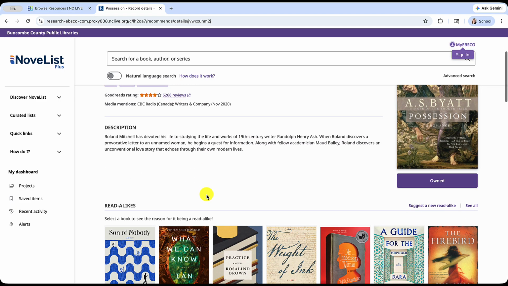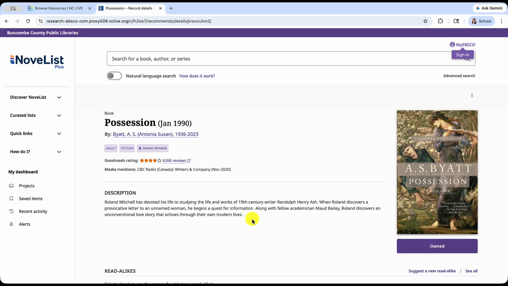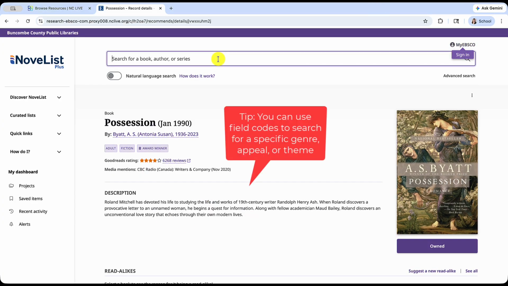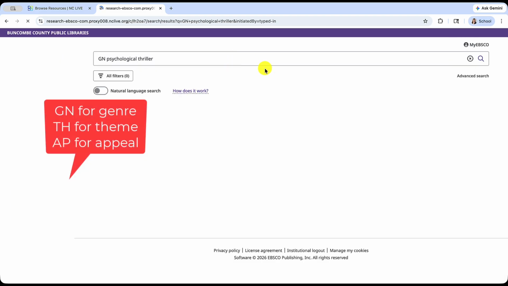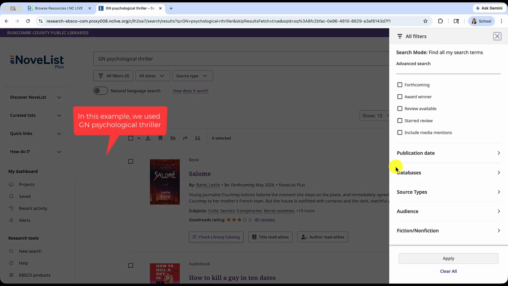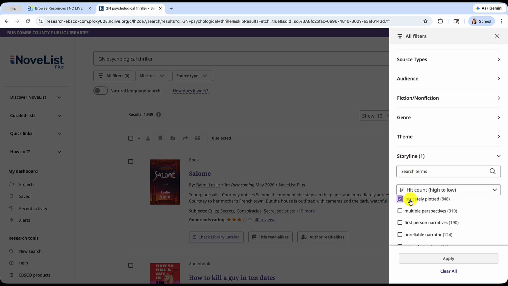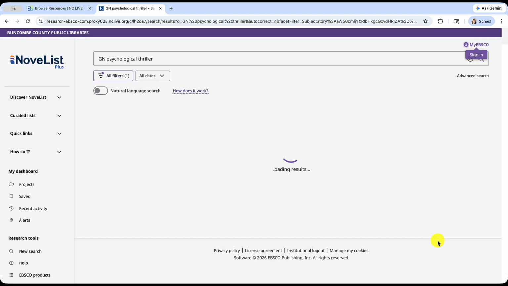Now we have a list of books that match that specific mood. But what if the list is still too long? You can use the Story Elements filters on the search results page to narrow this down even further. Maybe you want to read an intricately plotted psychological thriller with complex characters. By checking these boxes, you move from thousands of results to a handful of perfect matches that will leave you on the edge of your seat.